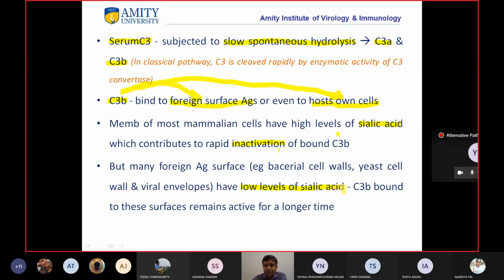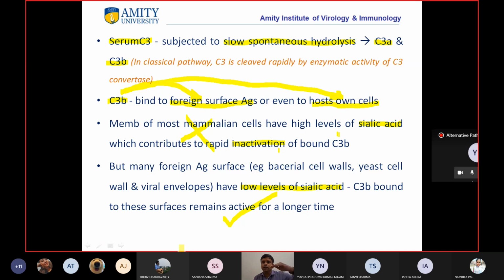C3b bound to these surfaces remains active for a longer time. In mammalian cells, C3b will get inactivated, but on a foreign antigen surface, because the level of sialic acid is low, it remains active for a longer time.